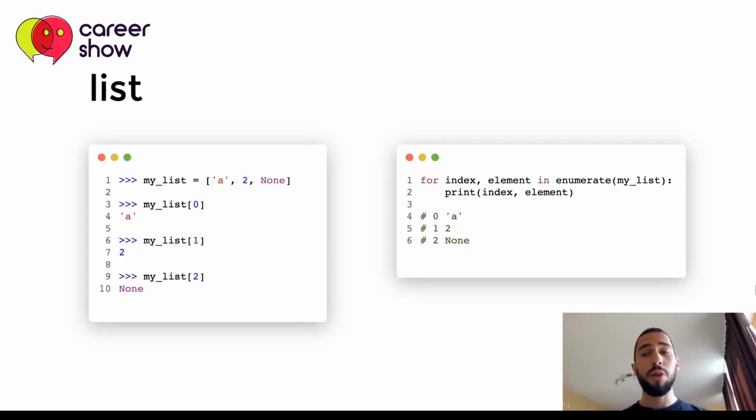And by using enumerate, this is the most readable and Pythonic way of achieving the task that we wanted to achieve, which is to iterate over the indices and the elements of the list and printing each on each iteration. So this is the most simple and readable way of doing this.